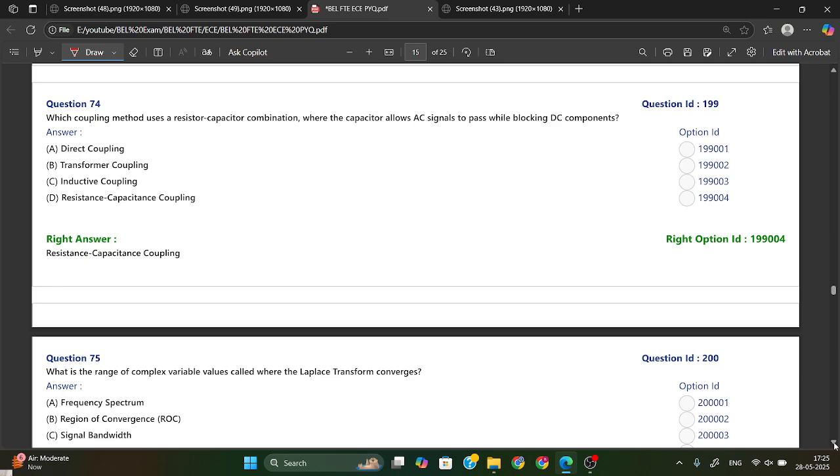Which coupling method uses a resistor-capacitor combination where the capacitor allows the AC signal to pass while blocking the DC component? We have resistor-capacitor coupling. It will pass the AC signal and block the DC signal, and here the resistor will control the flow of current.